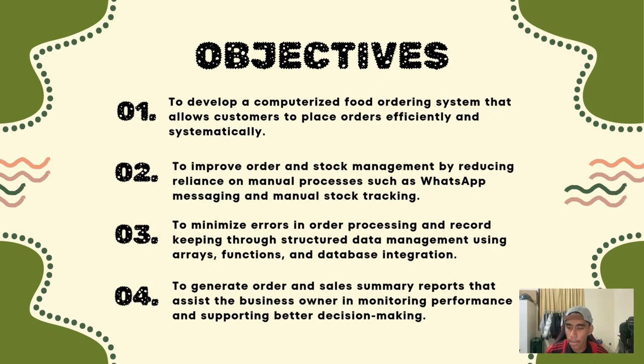For the objective part, we have 4 points. For the first one, to develop a computerized food ordering system that allows customers to place orders efficiently and systematically. Second, to improve order and stock management by reducing reliance on manual processes such as WhatsApp messaging and manual stock tracking. Next, to minimize errors in order processing and record keeping through structured data management using array functions and database integration. Lastly, to generate order and sales summary reports that assist the business owner in monitoring performance and also supporting better decision making.